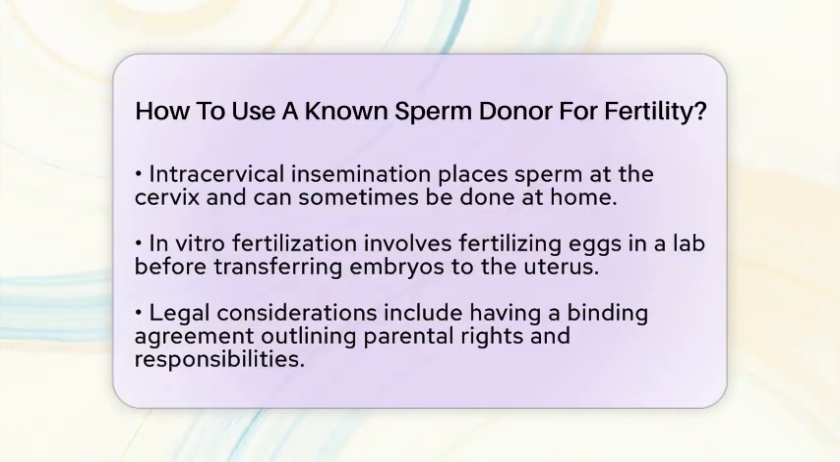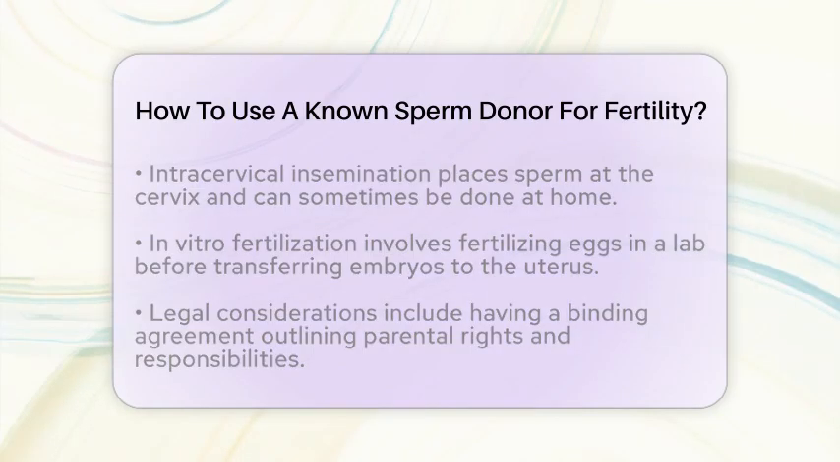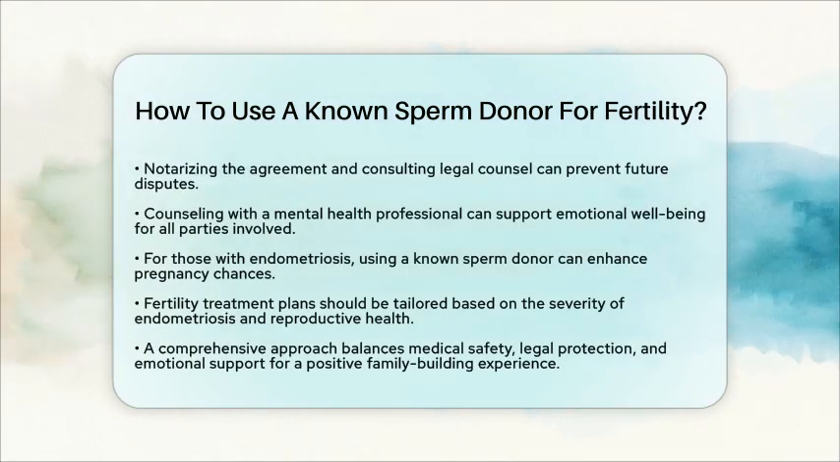For individuals or couples facing fertility challenges related to endometriosis, using a known sperm donor can be a valuable option. Endometriosis can impact natural conception, and assisted reproductive technologies like intrauterine insemination or in vitro fertilization with donor sperm may enhance the chances of pregnancy. Medical teams typically tailor the fertility treatment plan based on the severity of endometriosis and the overall reproductive health of the female partner. To summarize, here are the key steps to using a known sperm donor for fertility.